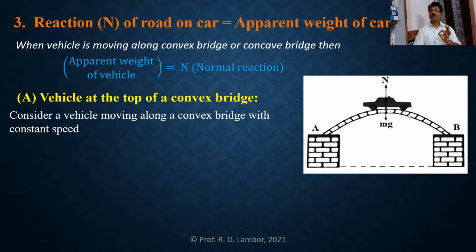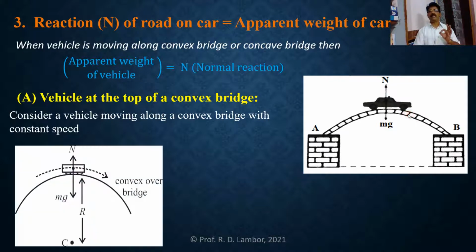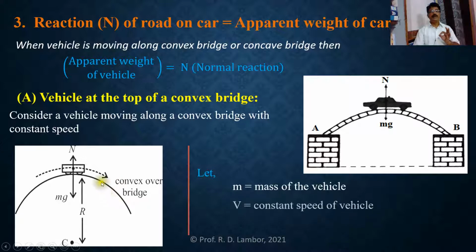So let us go through one more diagram explaining the motion of a vehicle along a convex bridge. You can see here, in this diagram, M is the mass of that vehicle. And V will be the speed of that vehicle, the constant speed of that vehicle.